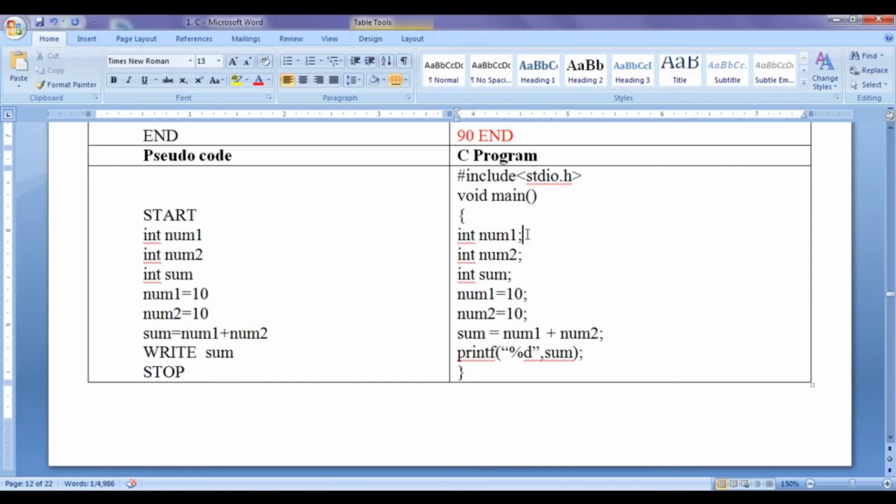Int num1; int num2; int sum; num1 equal to 10; num2 equal to 10; sum equal to num1 plus num2; print the value of sum. This is how we write a program in C to solve the problem of finding the sum of two numbers, 10 and 10.